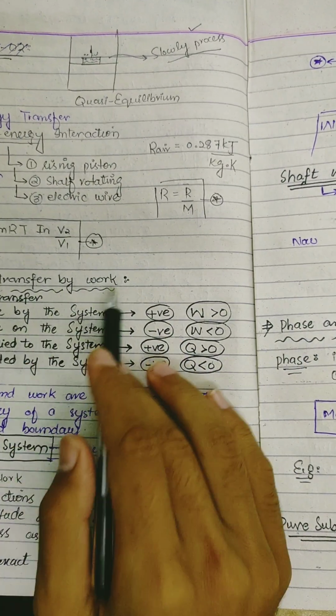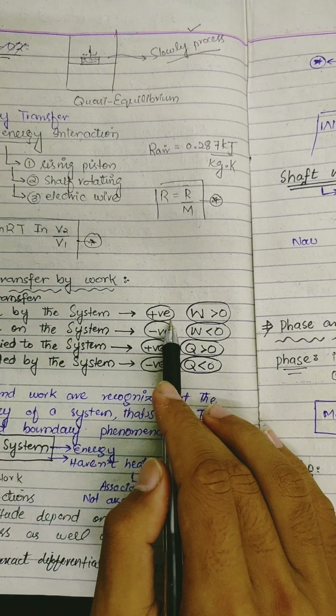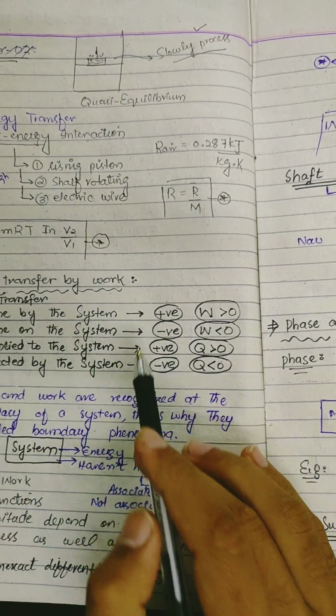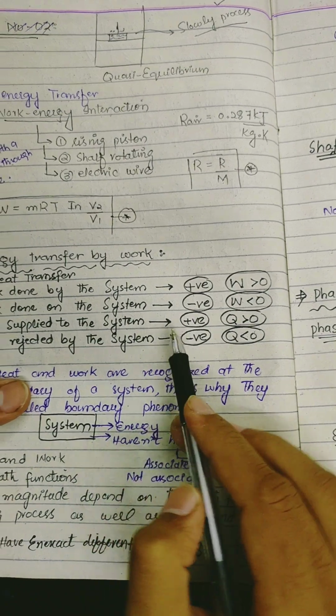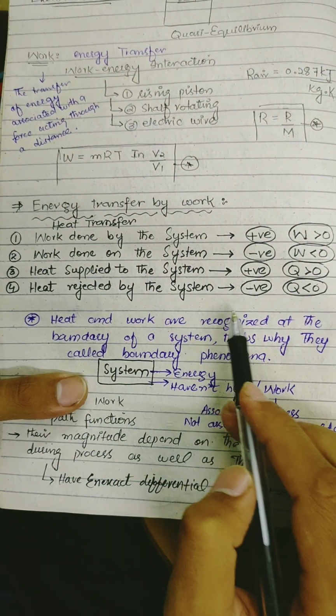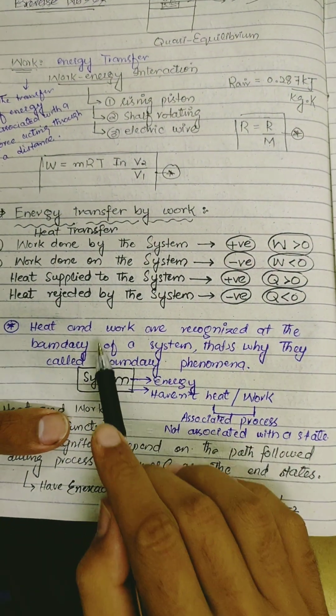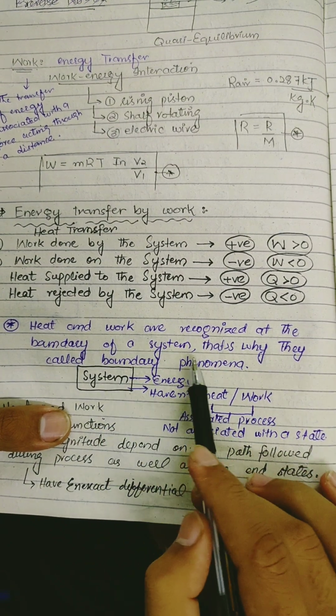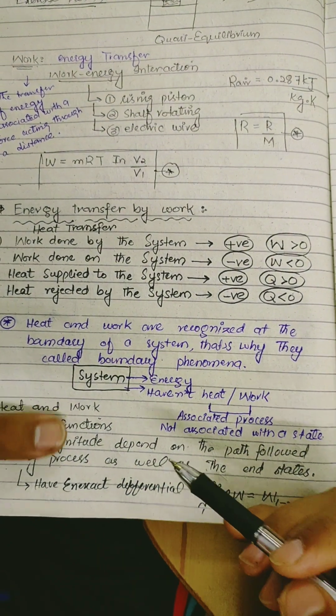Energy transfer by work done on the system would be positive, work done by the system would be negative. Heat supplied to the system would be positive, and heat rejected by the body should be negative. Heat and work are recognized at the boundary of a system. That's why they are called boundary phenomena.